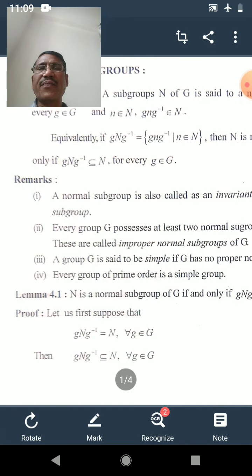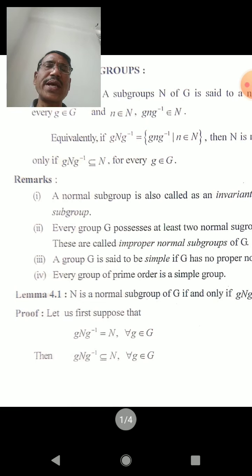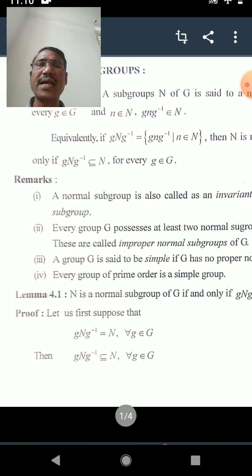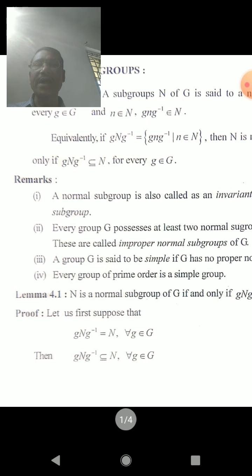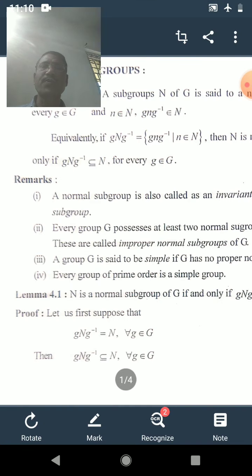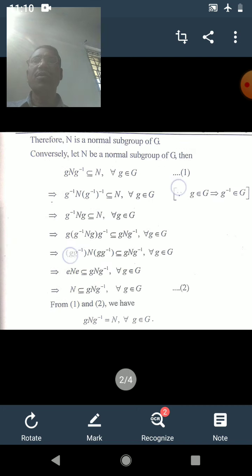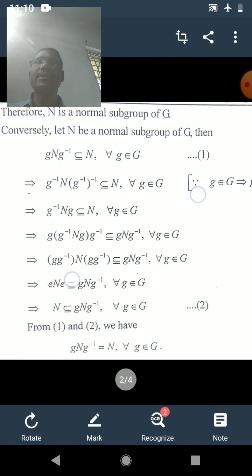To prove this, at first we shall assume that g N g inverse is equal to N. That means these two sets are equal. But we know that set A is equal to set B if and only if A is a subset of B and B is a subset of A. And therefore, as these two sets are equal, the set g N g inverse must be a subset of N. And therefore, N is a normal subgroup of G.